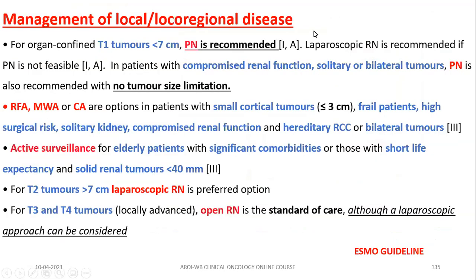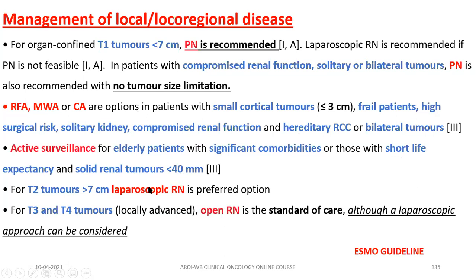Management for localized tumor: just remember, T1 less than 7 centimeter, partial nephrectomy is recommended. Partial nephrectomy is also recommended for compromised renal function, solitary and bilateral tumor where no size tumor limitation is there. Ablative therapy for small cortical tumor, frail patient, high surgical risk, solitary kidney, compromised renal function and hereditary RCC and bilateral tumor. Active surveillance for elderly patient with significant comorbidity or those with short life expectancy and solid renal tumor less than 4 centimeter.